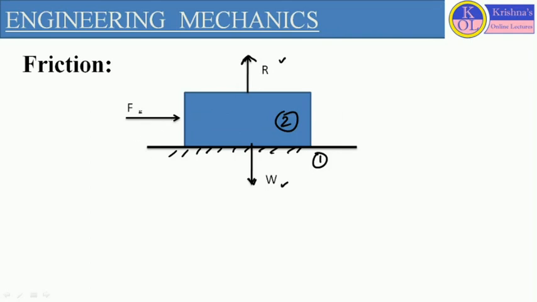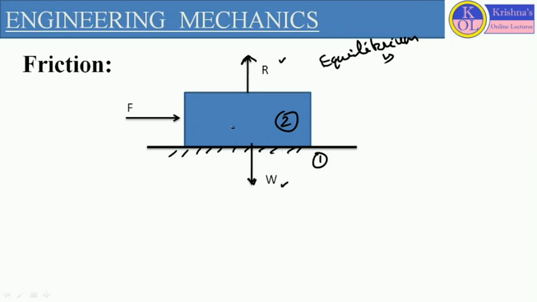Now, second condition: when this body is placed on the stationary surface and no force is applied, the body will be in equilibrium. Equilibrium doesn't mean the body should be stable; the body can be moving, but it will move with uniform velocity.